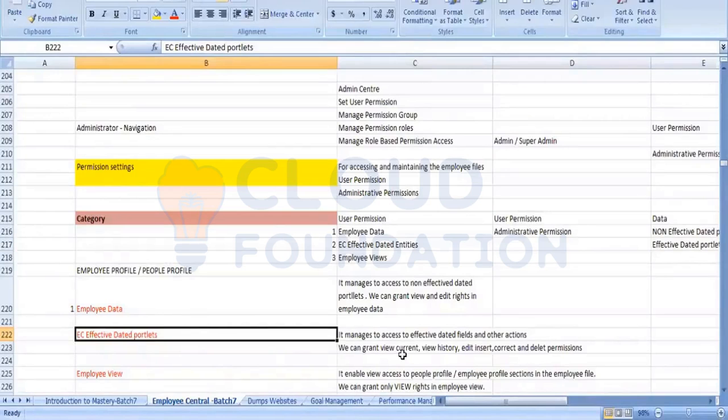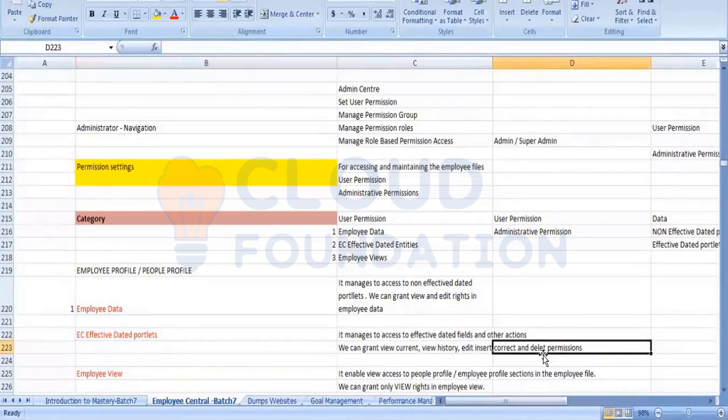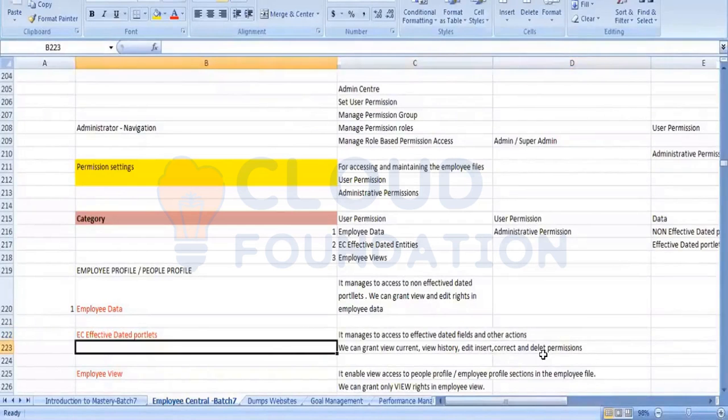We can grant the view history, edit, insert, correct and delete permissions. When you give these permissions, those buttons will be showing there. Any questions? No.